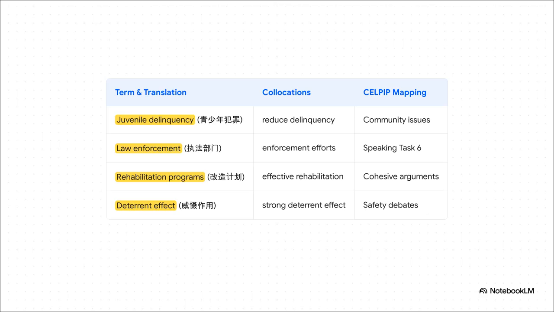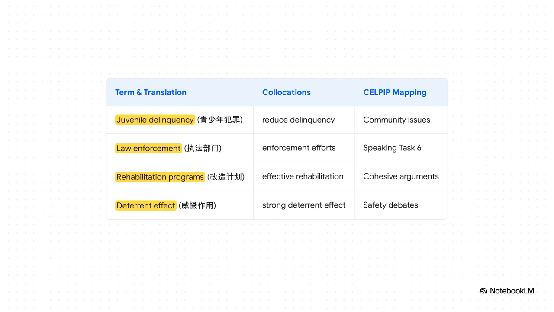This high-density vocabulary is an absolute goldmine for CELPIP opinion prompts where you have to weigh in on community issues. Let's lock these in. Juvenile delinquency. Juvenile delinquency. 少年犯罪. Law enforcement. Law enforcement. 执法部门. Rehabilitation programs. Rehabilitation programs. 康复或改造计划.